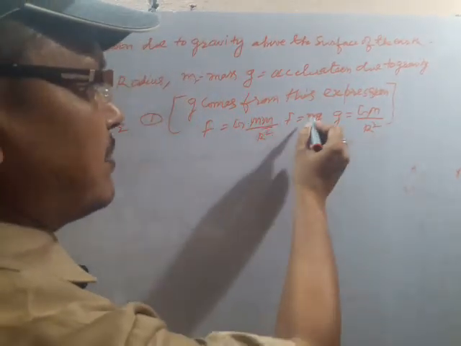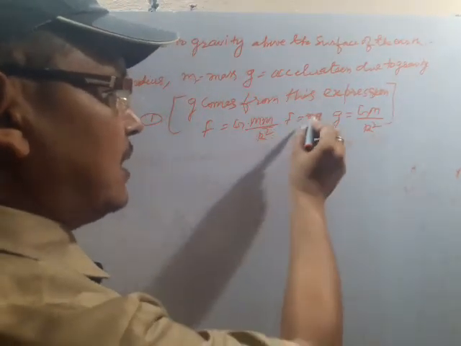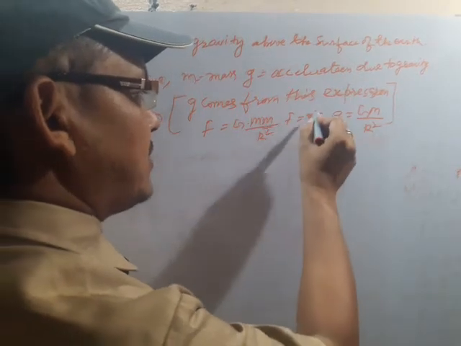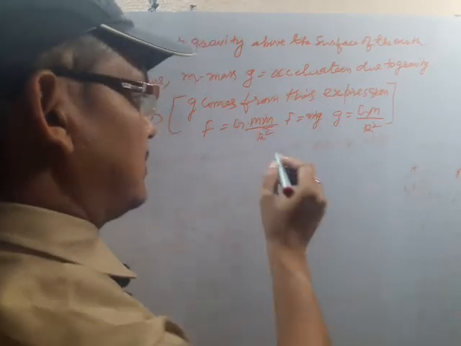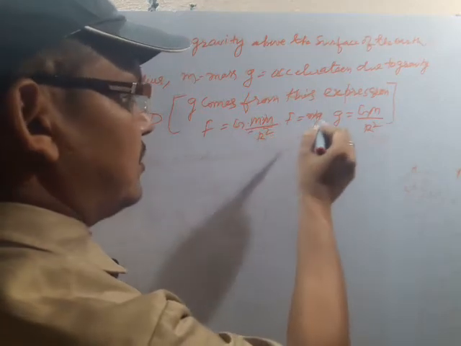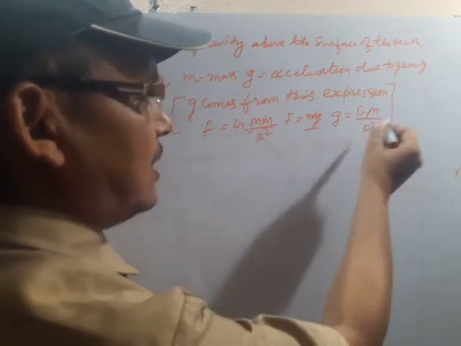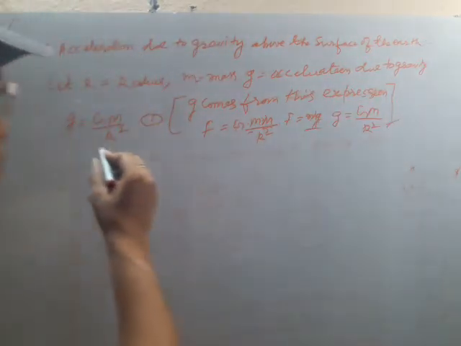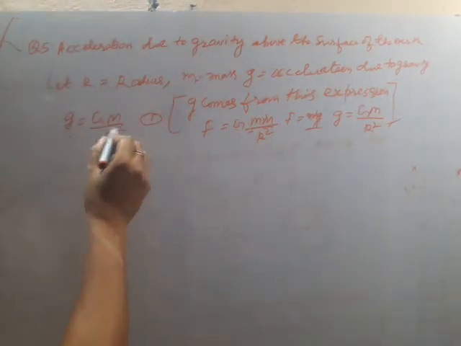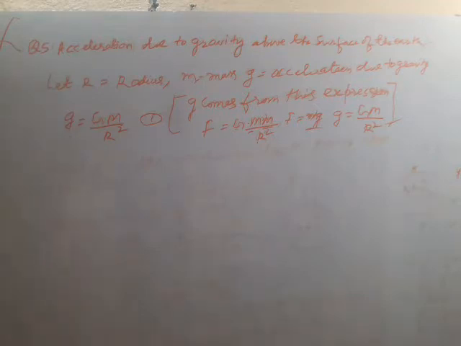Here m and m cancel, and when you do this, this thing will be equal to this. Then simply g is equal to GM by r square, you can obtain. So here I have written g is equal to GM by r square.